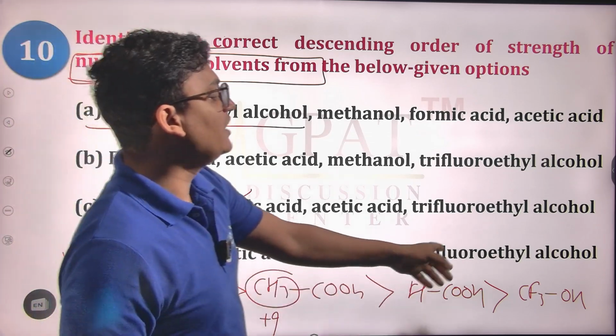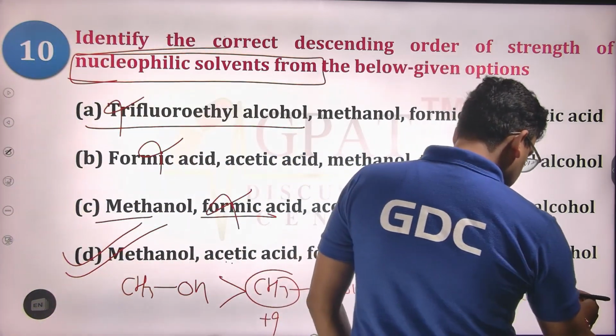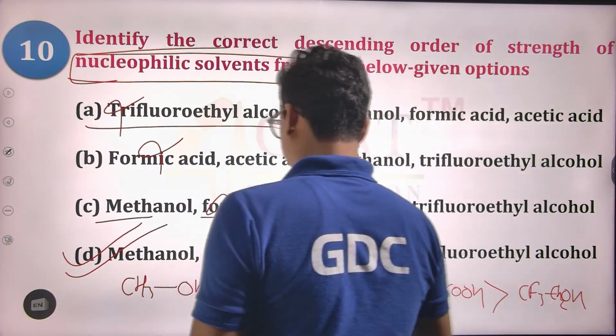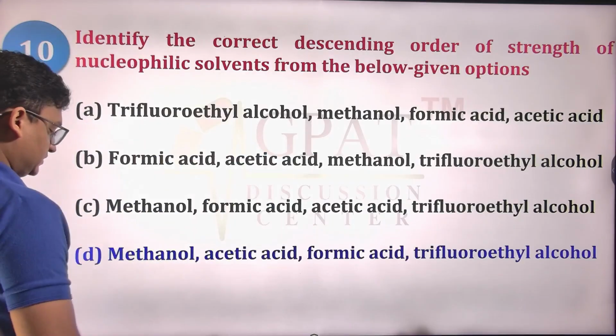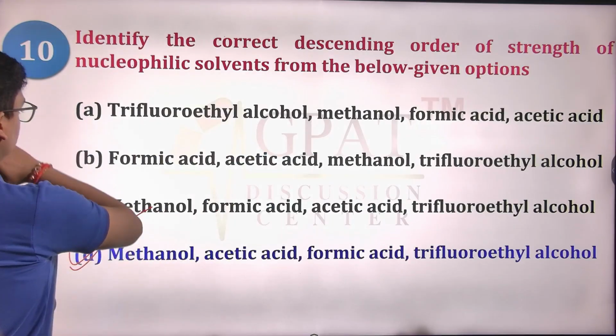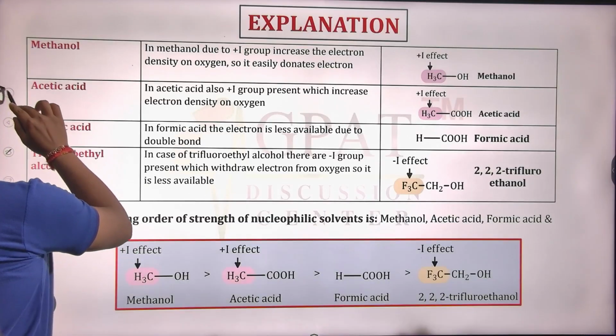Okay, so it was trifluoroethyl alcohol. So CF3CH2OH, you can write down. Okay, so D will be the right answer.